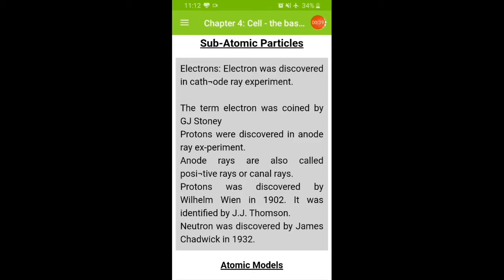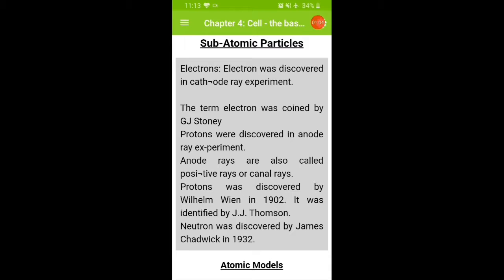So when we talk about the atomic particles, electrons, as we know, were discovered in the cathode ray experiment by Sir J.J. Thomson in 1897, and the term electron was coined by G.J. Stoney.